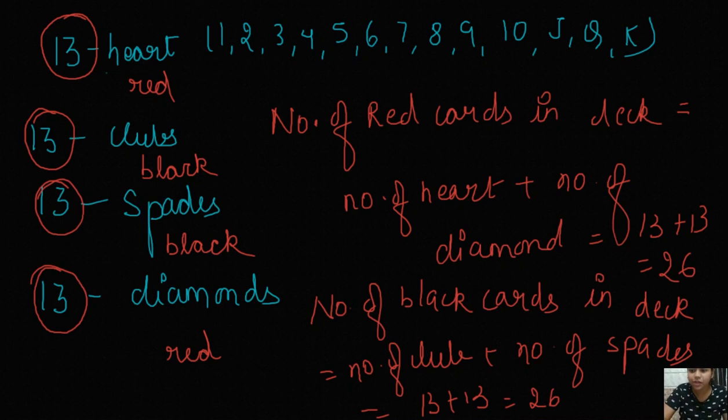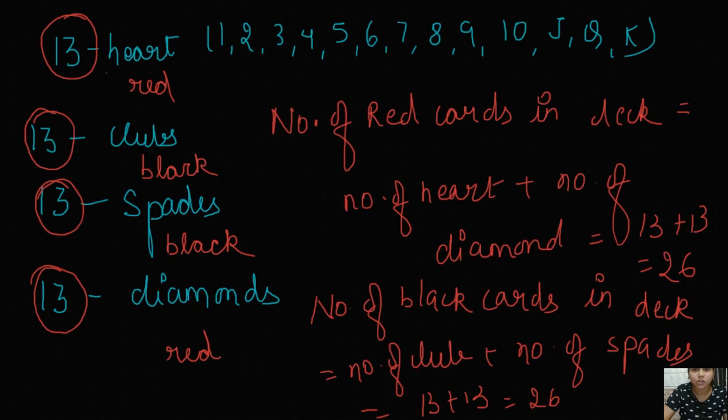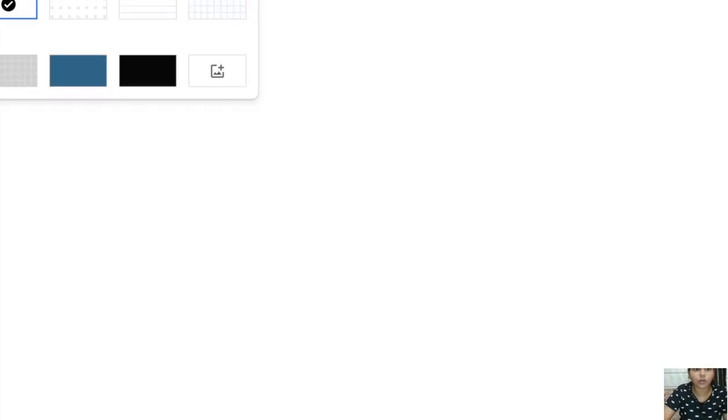Now let me explain the symbols of heart, diamond and so on, so that you know in the future what these are, right? Let me tell you what the heart and the spade are. Heart, as the name suggests, is like this, red in color.